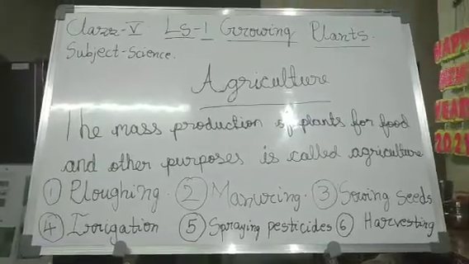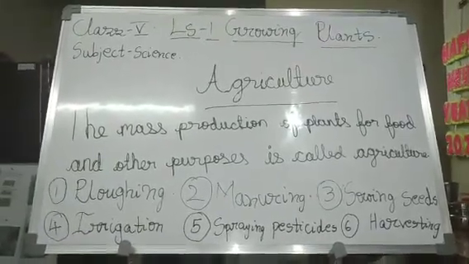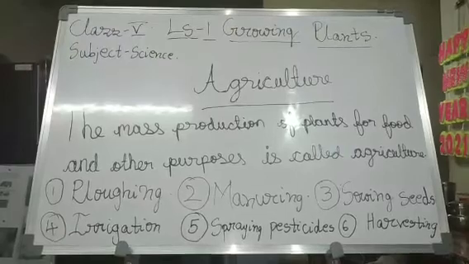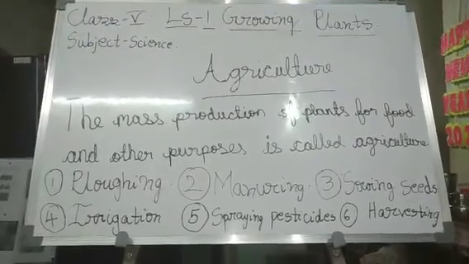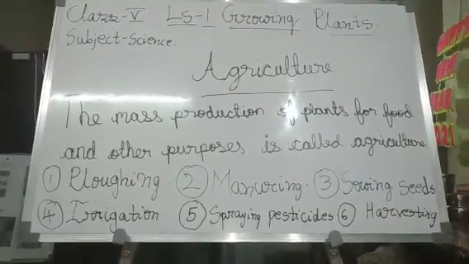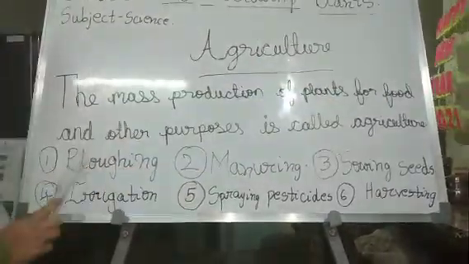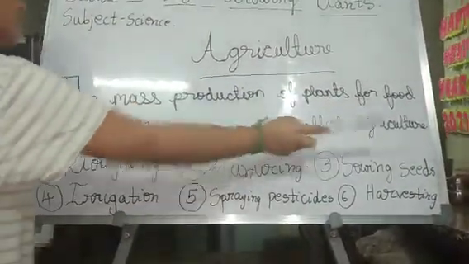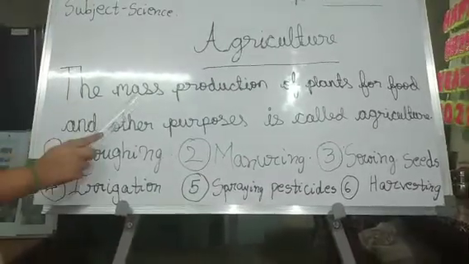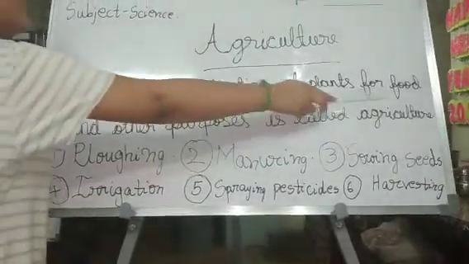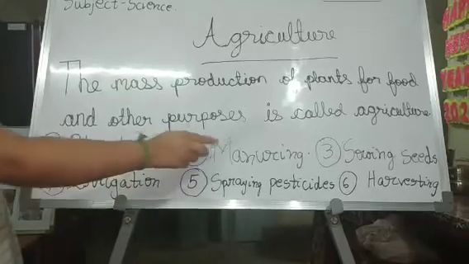We get all these from plants and animals. So to get these in sufficient quantities, a large number of plants and animals are needed. The mass production of plants for food and other purposes is called agriculture. I am repeating it again. The mass production of plants for food and other purposes is called agriculture.